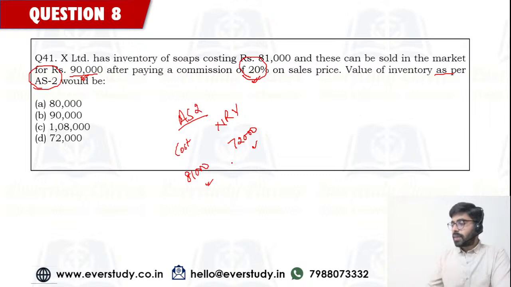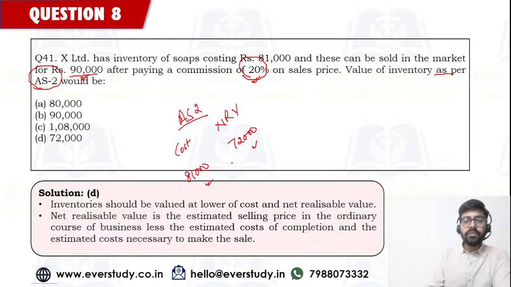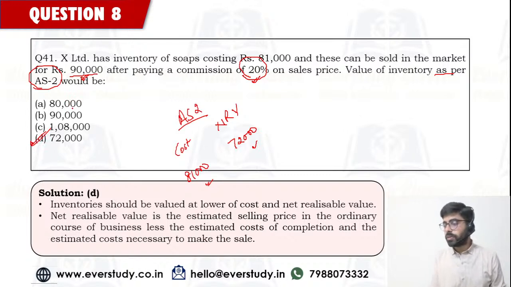And I'm seeing the answers coming in as option number D from Shashi, Mahalakshmi, Shalini, Praveen, Niharika, Savita. No, Savita is giving me a different answer. Answer is not going to be B. Answer is cost or NRV, whichever is less. So answer is going to be option number D, 72,000. Okay. Now most of the answers coming in as 72,000, which is really good to see. That's really good, guys.